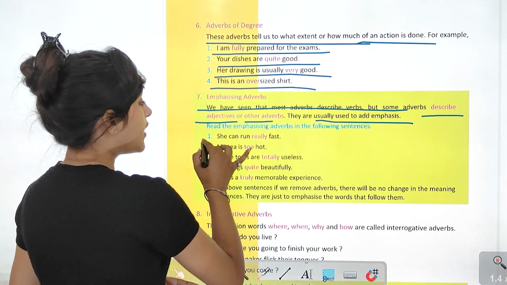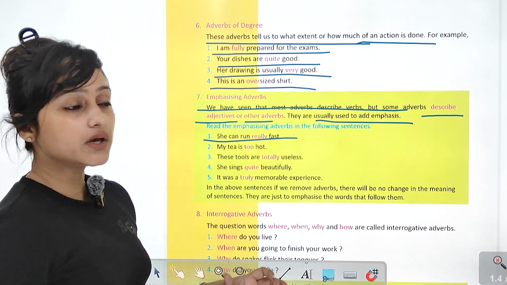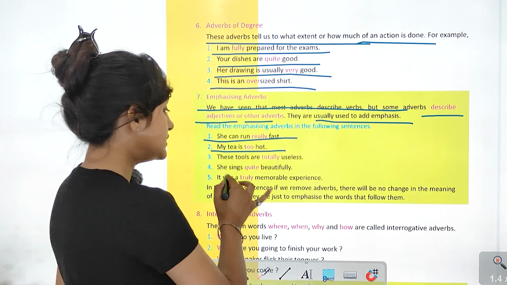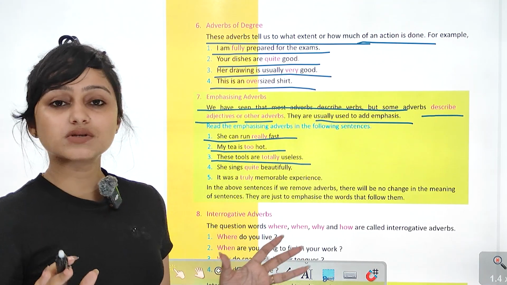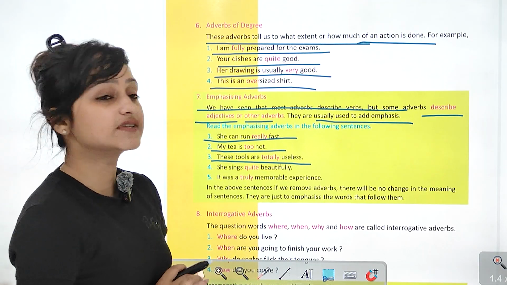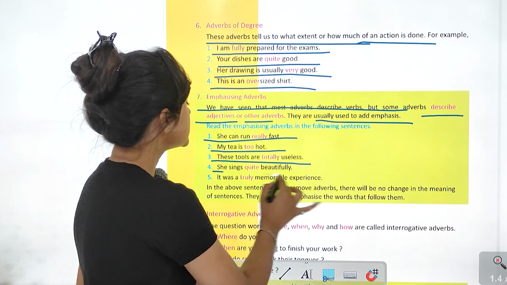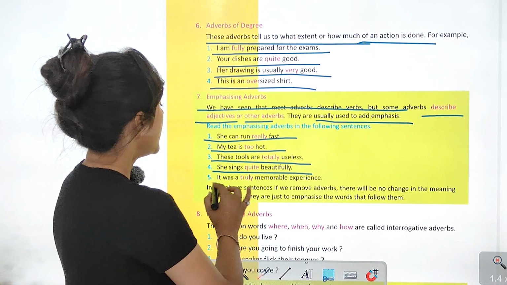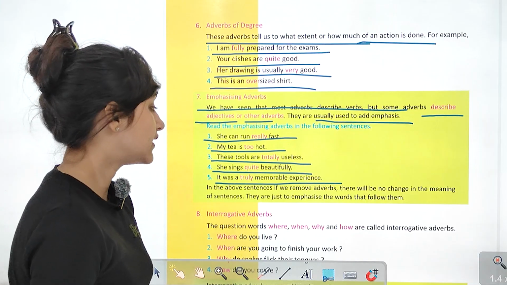So like she can run really fast. My tea is too hot. These tools are totally useless. Totally is an emphasizing adverb. She sings quite beautifully. Quite emphasize कर रहा है adverb को. It was a truly memorable experience.